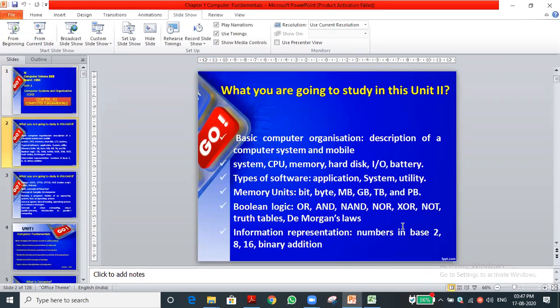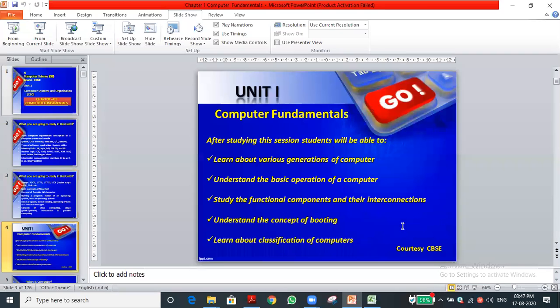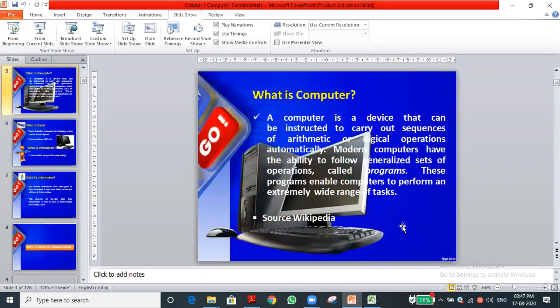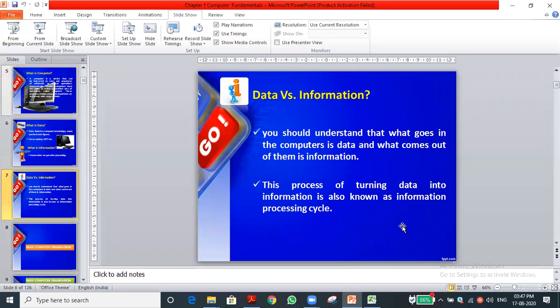I will just share the slides to see one by one. This slide is already available on our website. You can refer to it and download it. Coming this weekend, we will conduct one test for you. We discussed what is a computer, and what is data and information, and we did the recap.